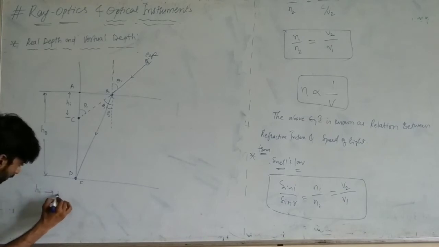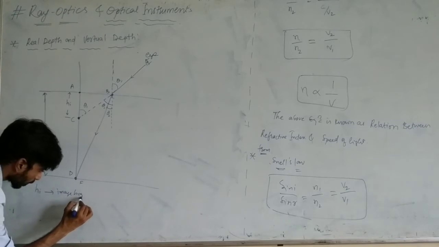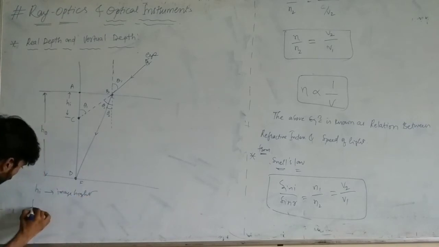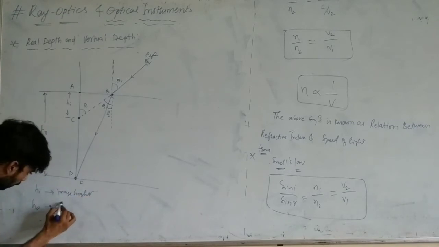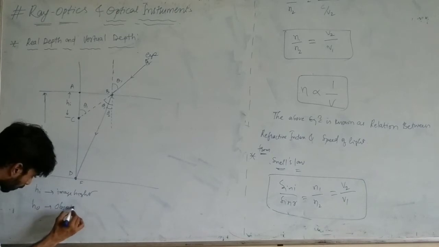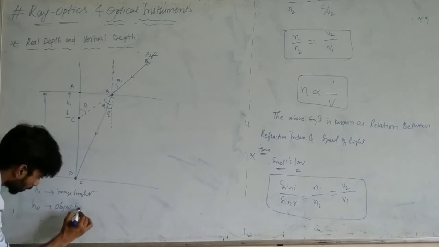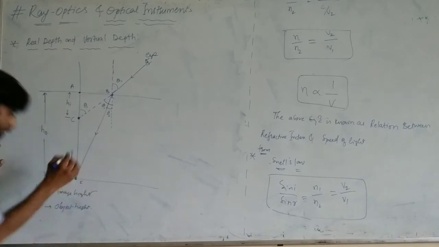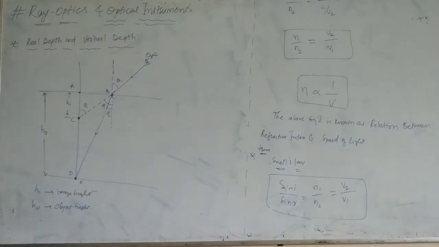HI is image height and HO is object height. Clear? Is there any doubt?